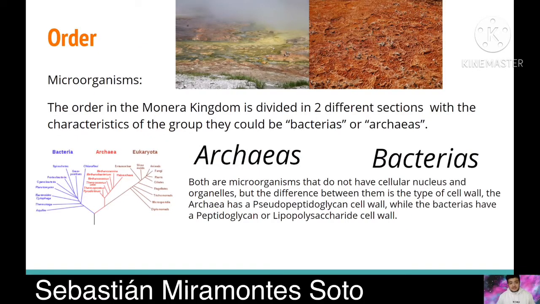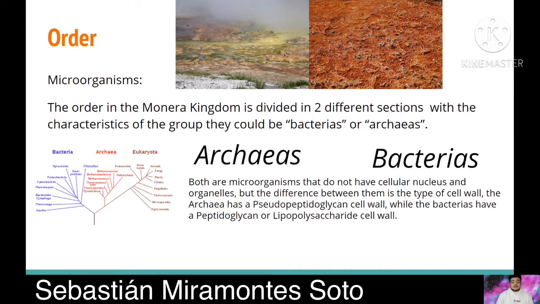Well, let's continue with the order. We all know that this kingdom, the Monera Kingdom, is conformed by a group that could be microorganisms. But into this group, the order in the Monera Kingdom is divided in 2 different sections. With the characteristics of the group, they could be bacteria or archaea.